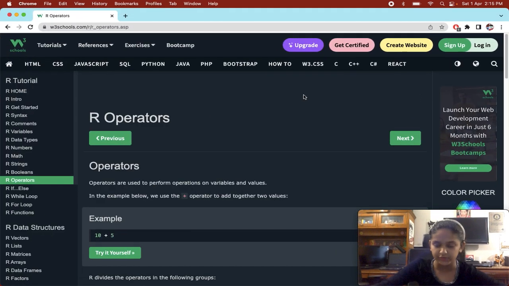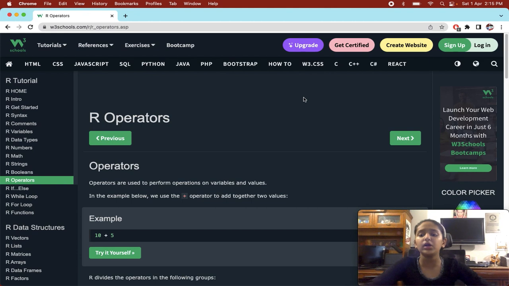And our operators. So first, what are operators? Operators are used, for example, if you have a number 1 and a number 500, and you use the plus operator, then you can add these two values and get 501.